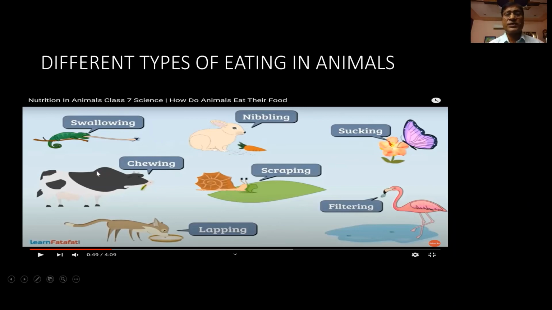This is called chewing. Then the scraping that you have seen in the snail, and then filtering you have seen in flamingo birds. Not only flamingo, even fishes and ducks also use the filtering method. Then lapping, that is with the help of the tongue, the cat or dog drinks the milk.